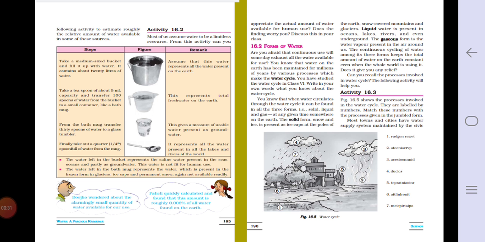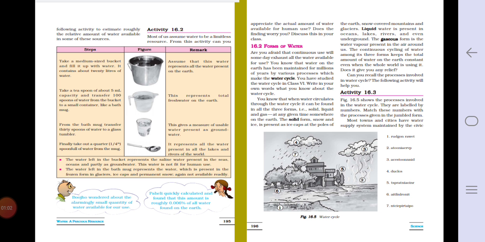First we'll see this activity given in your textbook on page number 195. There are three columns: steps, figure and remark. So we'll see one by one. Take a medium sized bucket and fill it up with water. It contains about 20 liters of water. In the figure they have shown a big bucket which has capacity of 20 liters. Assume that this water represents all the water present on the earth.